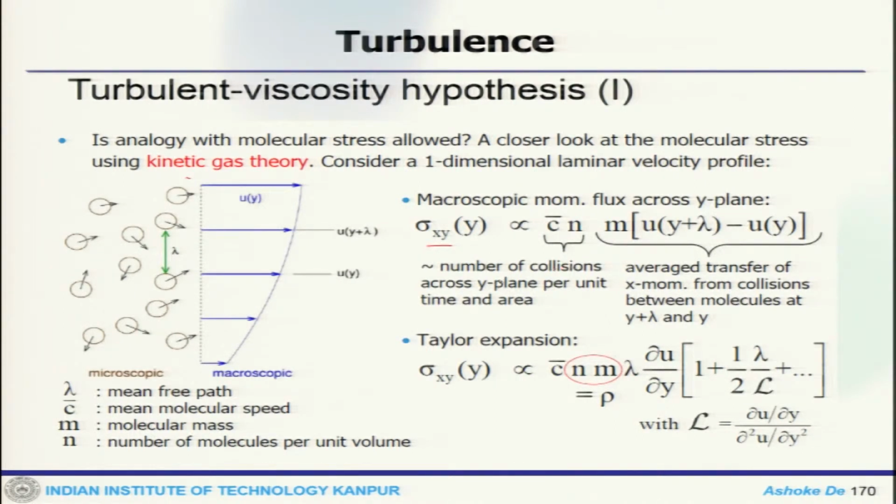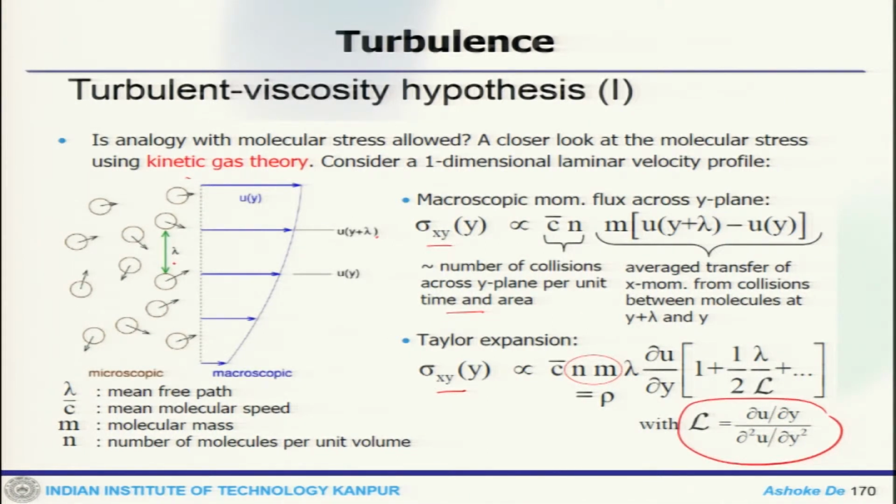This is the number of collisions across the y plane per unit time and area, and these contribute to the average transfer of x momentum from collisions between molecules at y plus lambda and y. Using the Taylor expansion, one can write this sigma xy in terms of lambda del u by del y, where L is represented like this.